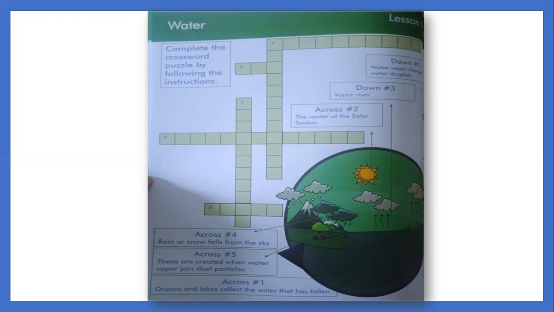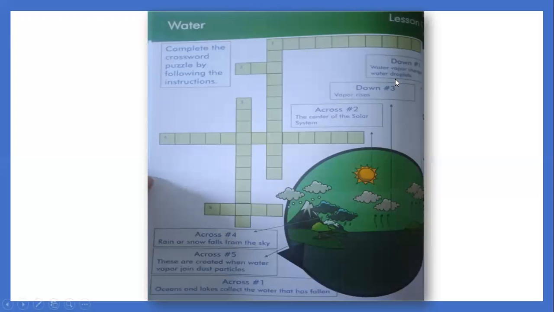Complete the crossword puzzle by following the instructions. You have here different clues. For example, number one, water vapor changes to water droplets. What do you call that process?